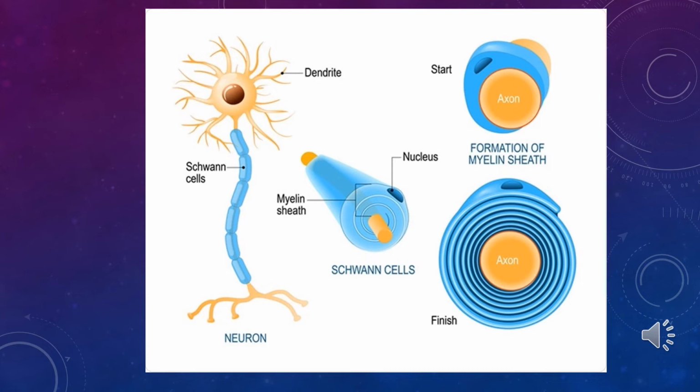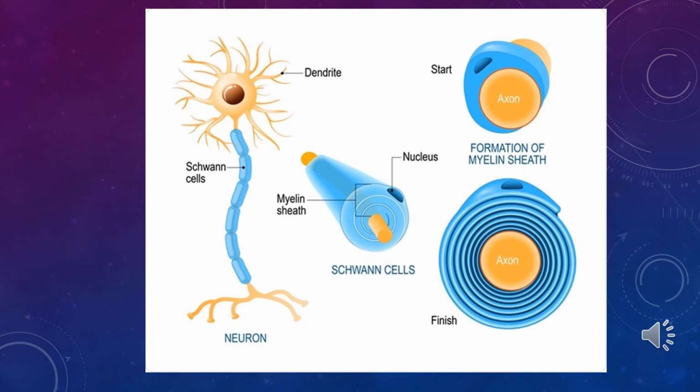Schwann cells are visible in blue on the general picture of a neuron. This is the axon of a neuron covered by Schwann cells, and each Schwann cell forms a single myelin sheath. The myelin sheath includes several sublayers of mesaxon, a duplicate of the plasma membrane of the Schwann cell, which surrounds and forms covering layers.